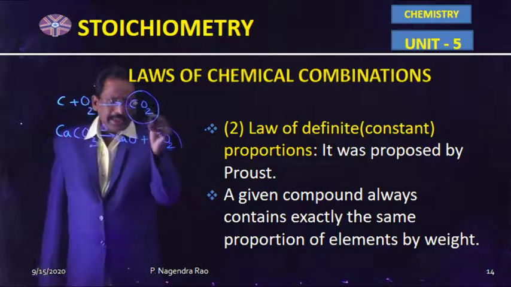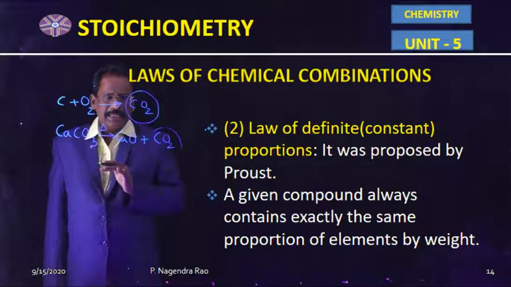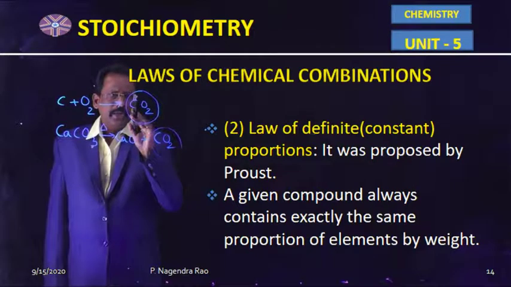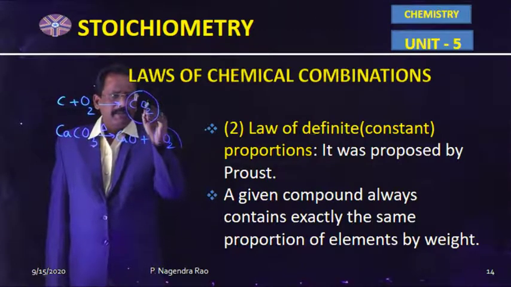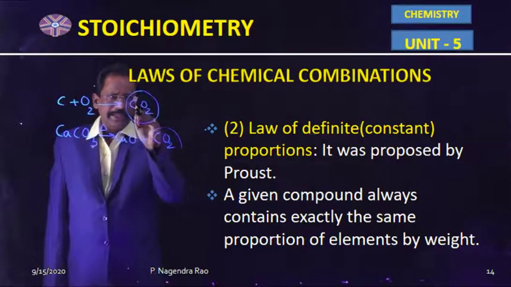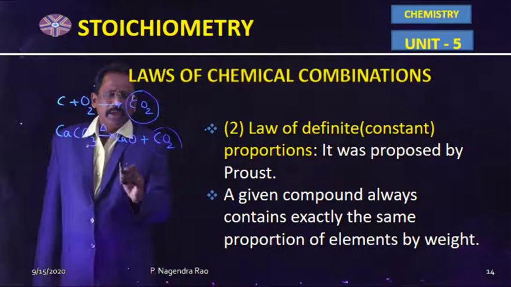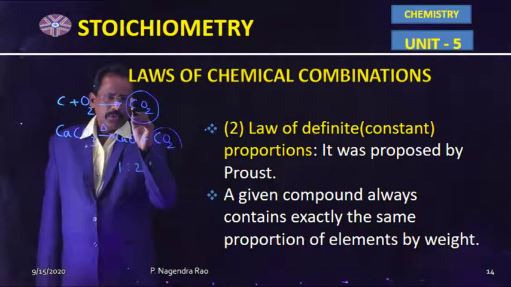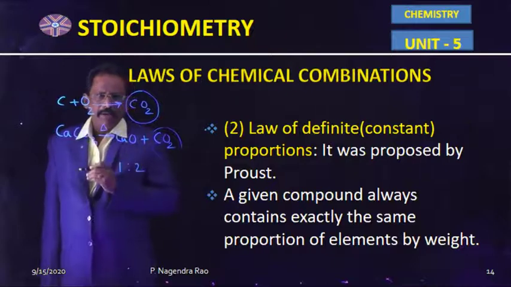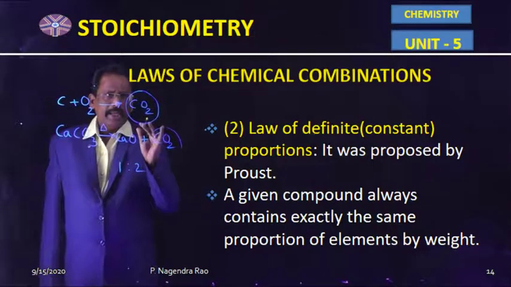Whatever may be the source to produce carbon dioxide gas, it should contain 1 gram atom of carbon and 2 gram atoms of oxygen. So, their element ratio is fixed. This ratio is 1:2. So, a given compound always contains the similar elements in fixed ratio by weight.